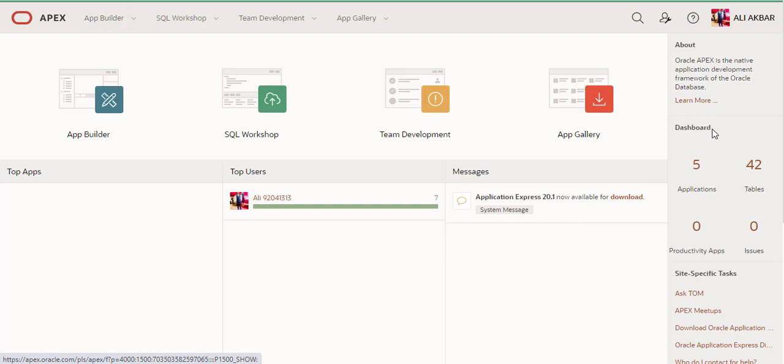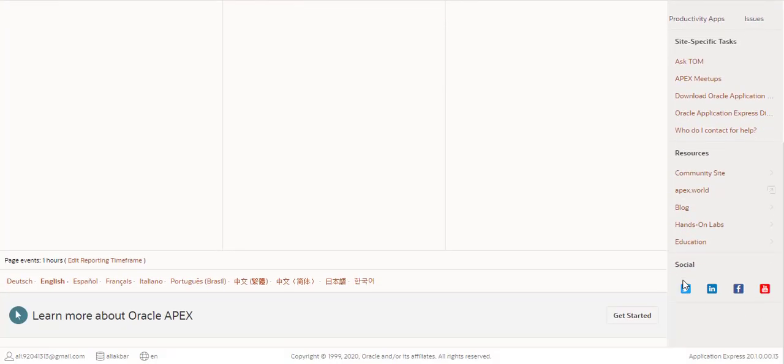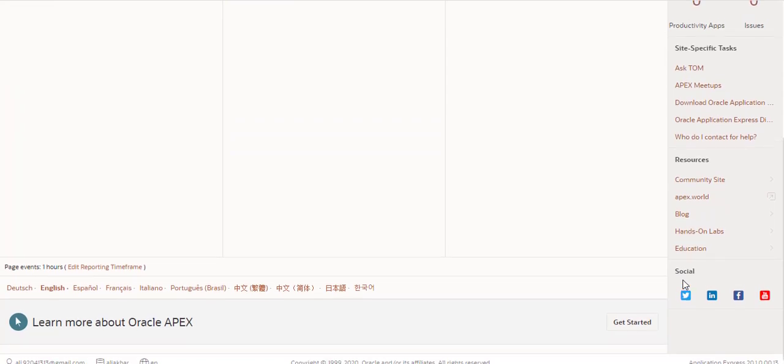The left side dashboard shows how many applications you created in this workspace. Using my Ali Akbar workspace, I created five applications, and it shows the total tables created in the workspace, 42. We will discuss the productive tab later in this lecture. This is a social link.